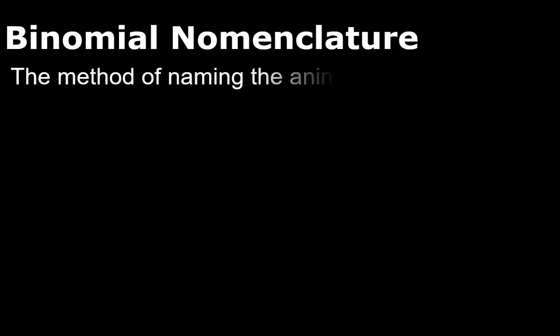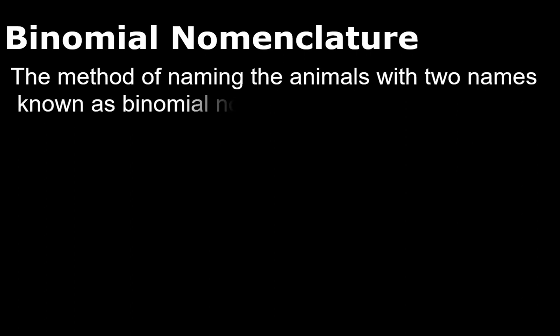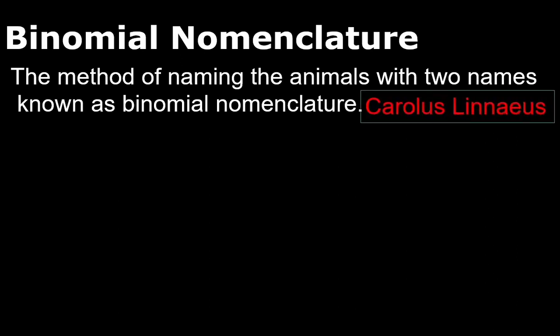That means the name of an animal is made up of two words. The method of naming the animals with two names is known as binomial nomenclature. Binomial nomenclature was introduced by Carolus Linnaeus. Who introduced binomial nomenclature? Carolus Linnaeus introduced binomial nomenclature.